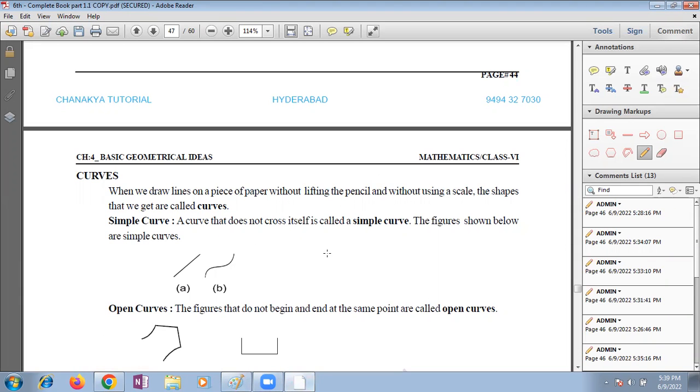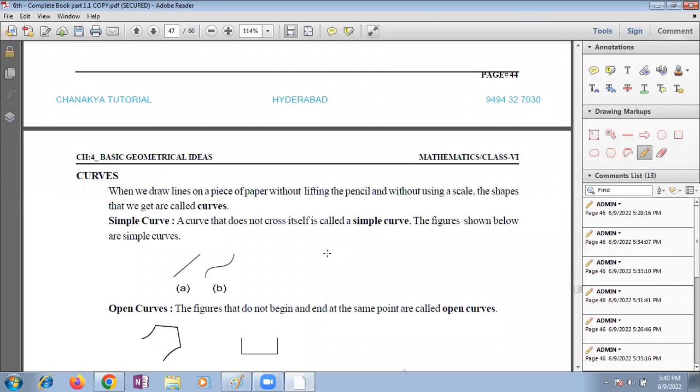A simple curve doesn't cross, like we don't make a round or get into a line again. It won't cross itself, or else it won't meet another. Such curves we call simple curves.